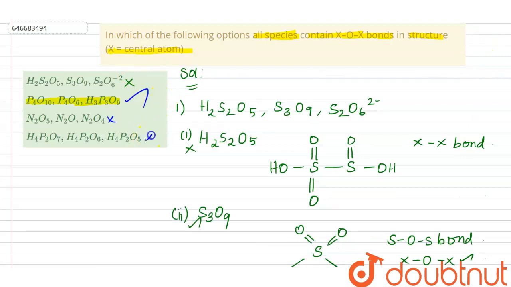According to the given question, the answer we determined is P4O10, P4O6, H3P3O9 contain the XOX bonds. So this is the answer.